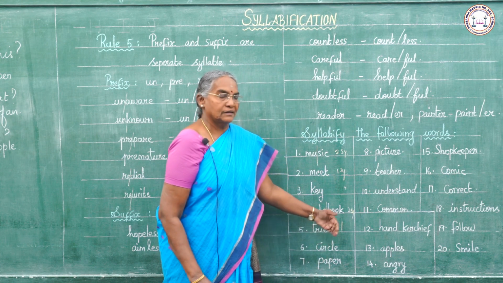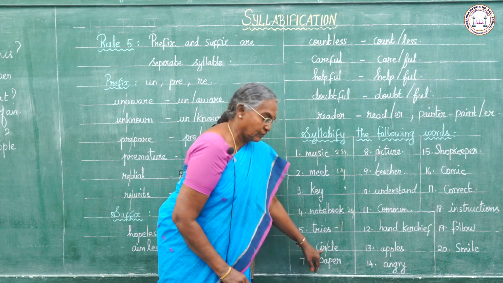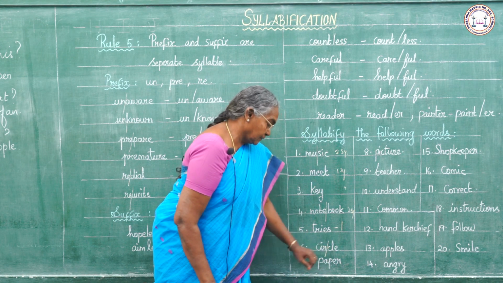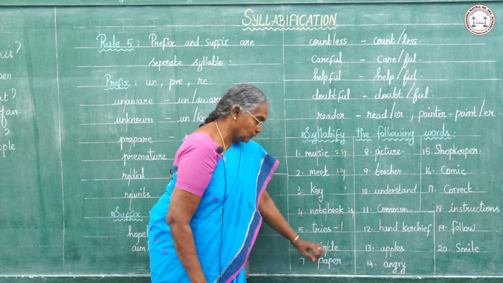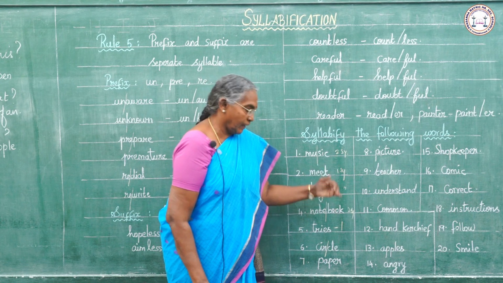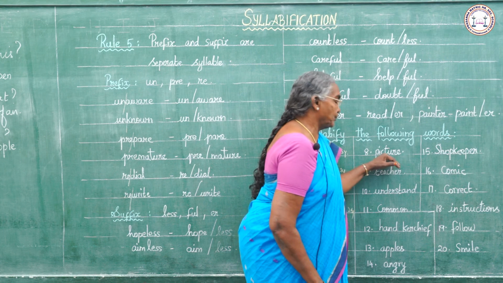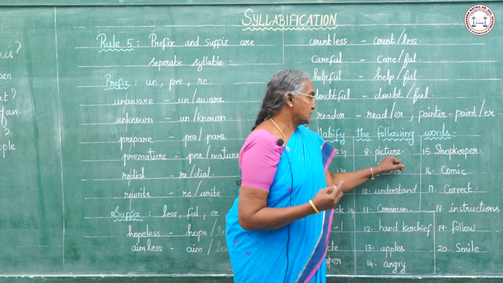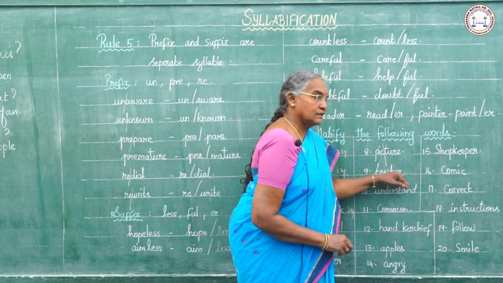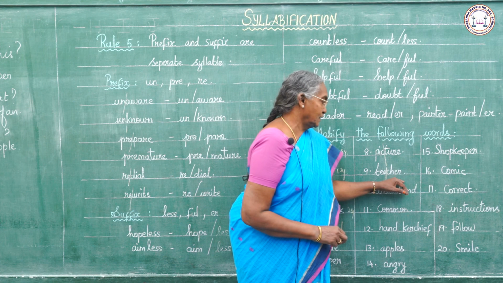Circle, here one vowel, here one vowel. There are two syllables. Paper, two syllables. Next, picture. Then teacher.